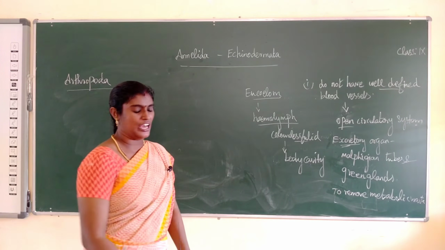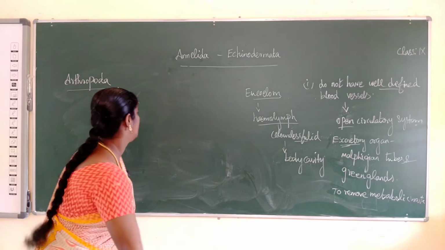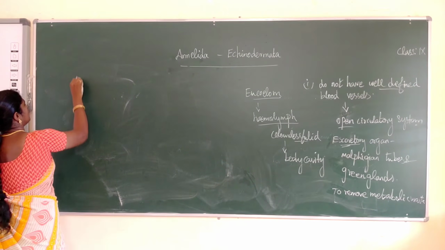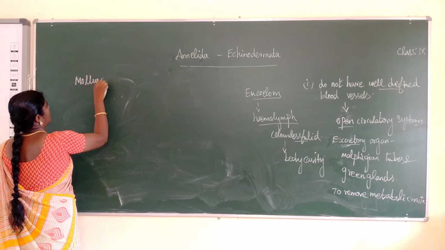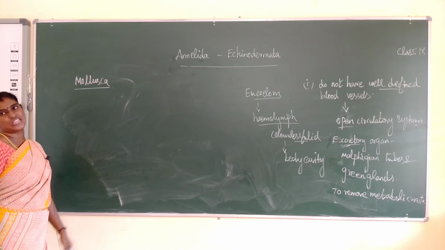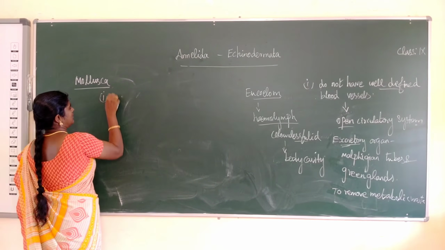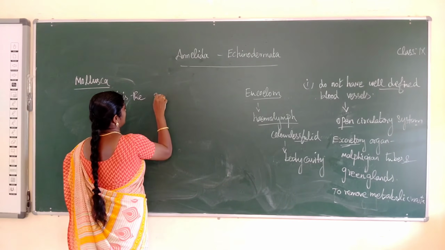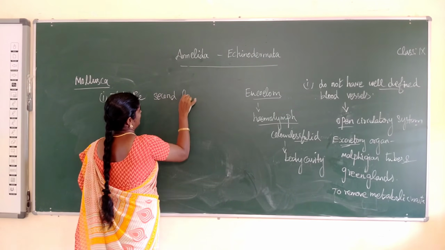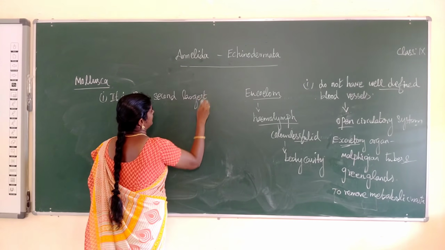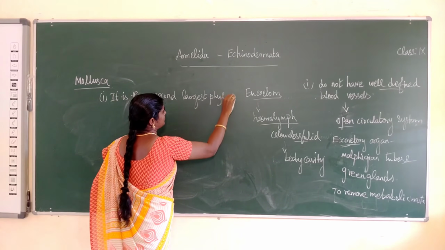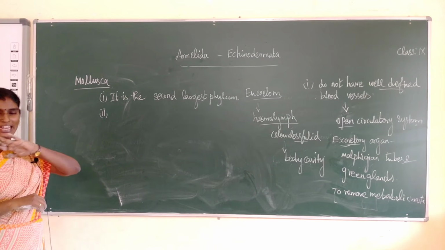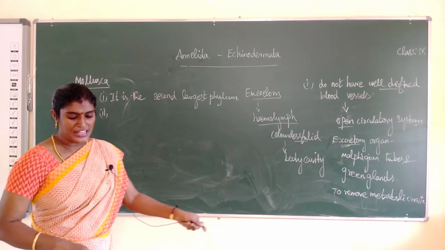Next phylum, Mollusca. It is the second largest phylum. Next one, they are soft-bodied animals without any segmentation. For example, snail.